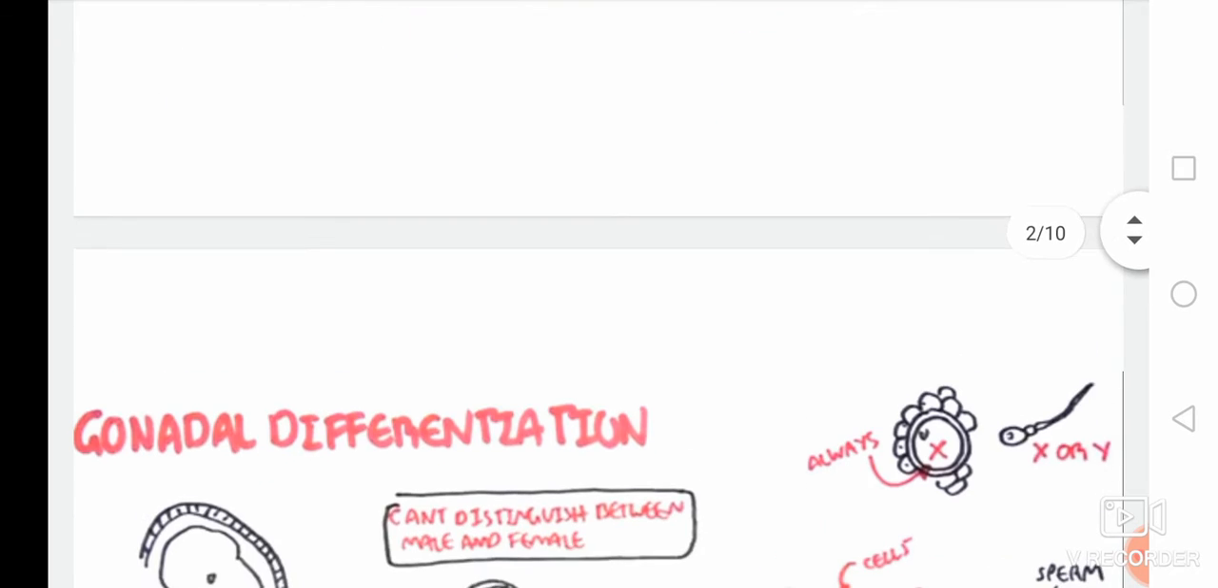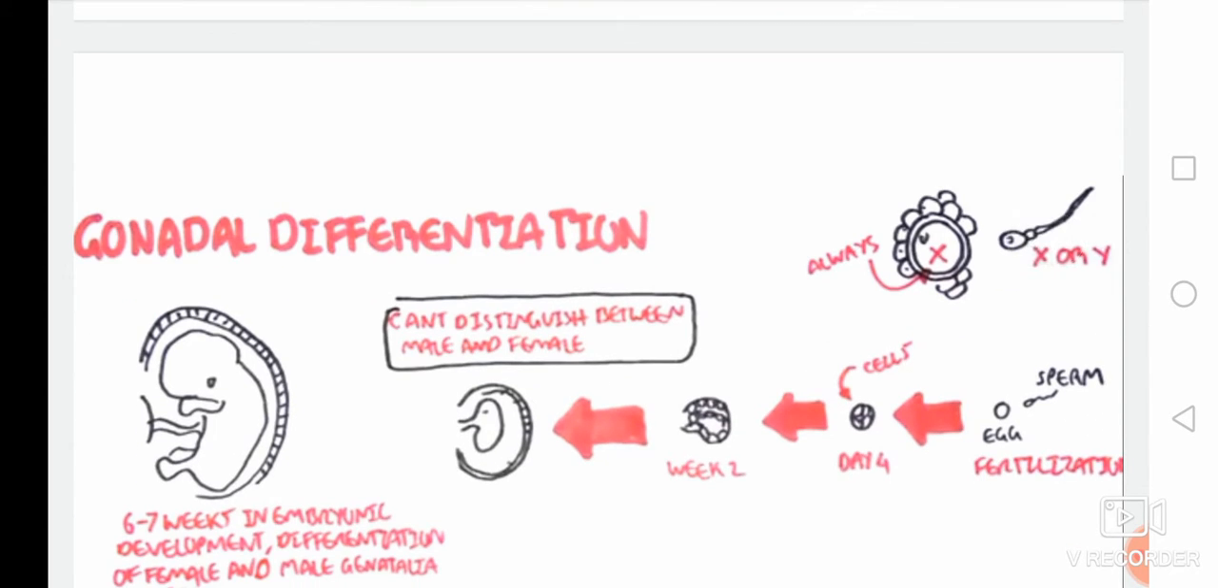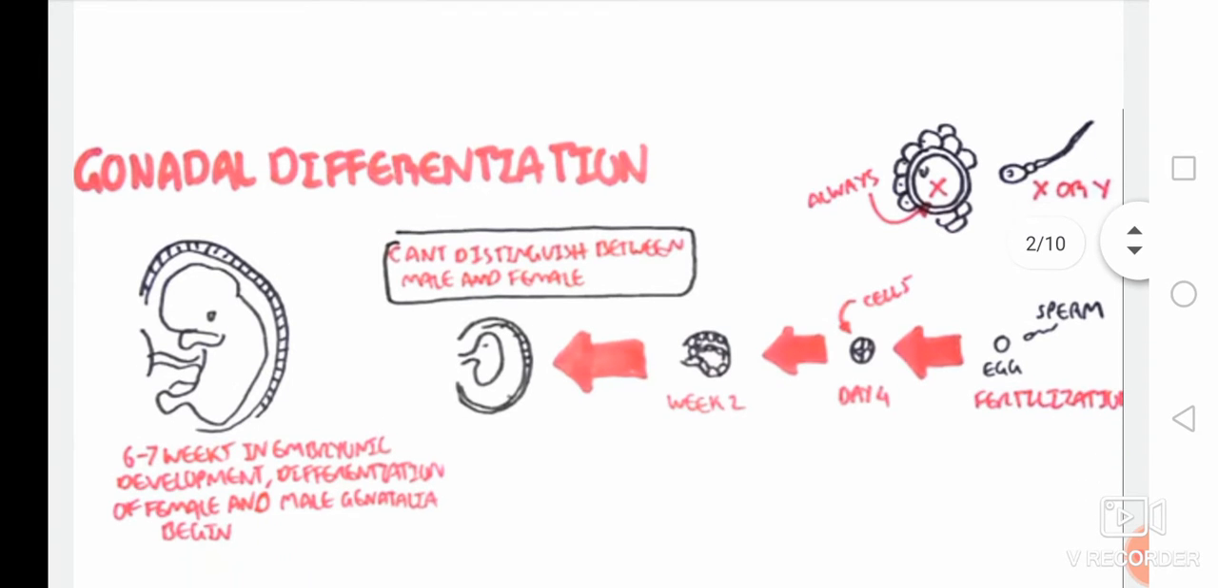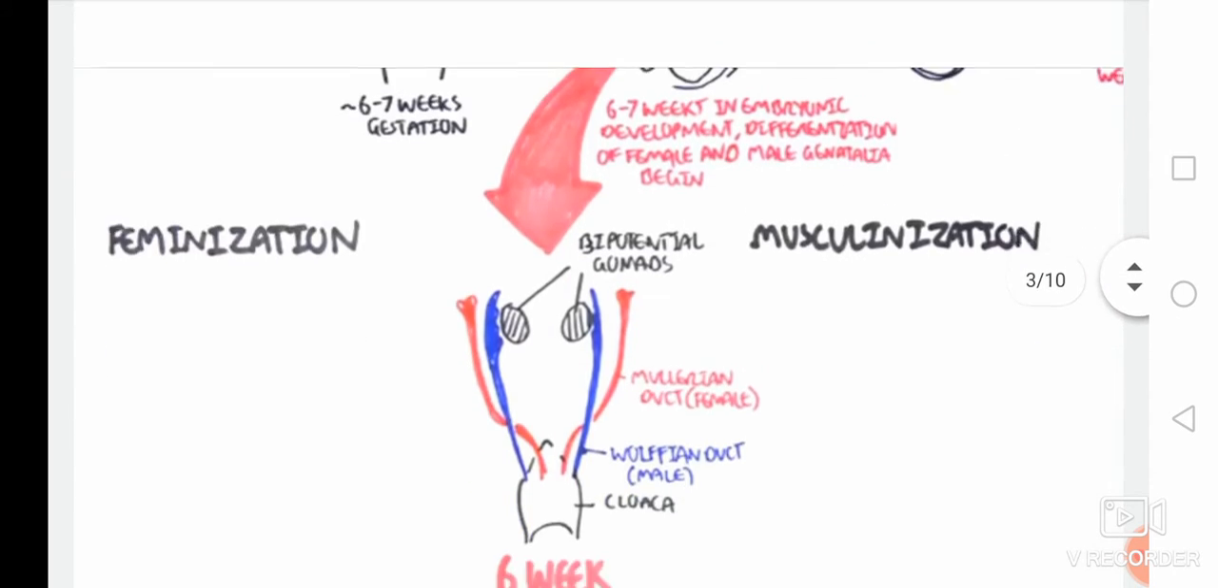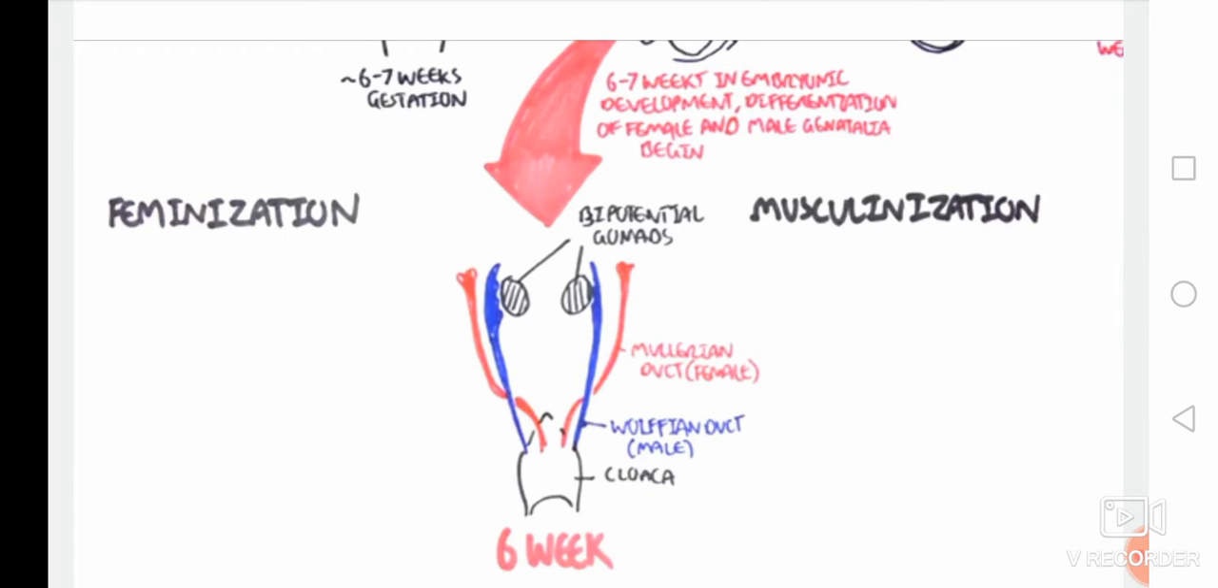You already know that the egg carries an X chromosome, and the sperm carries either an X or a Y chromosome. At the time of fertilization, the sperm fertilizes the egg, and after fertilization it undergoes cleavage and converts into morula, gastrula, and so on. At the 6th to 7th week of embryonic development, differentiation of female and male genitalia starts. What happens in the process of masculinization?